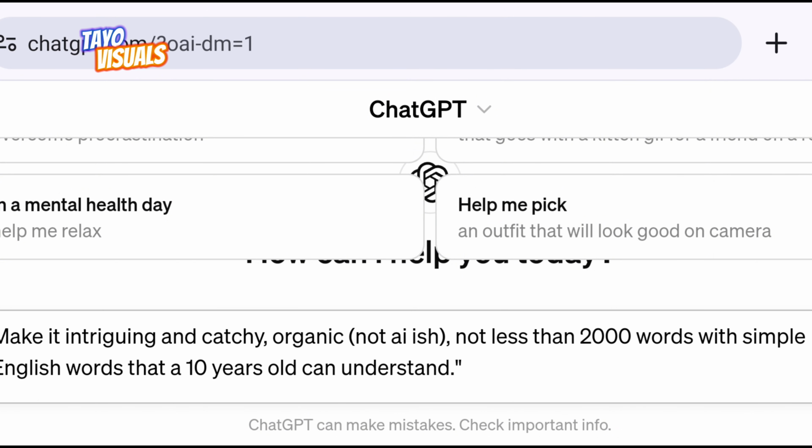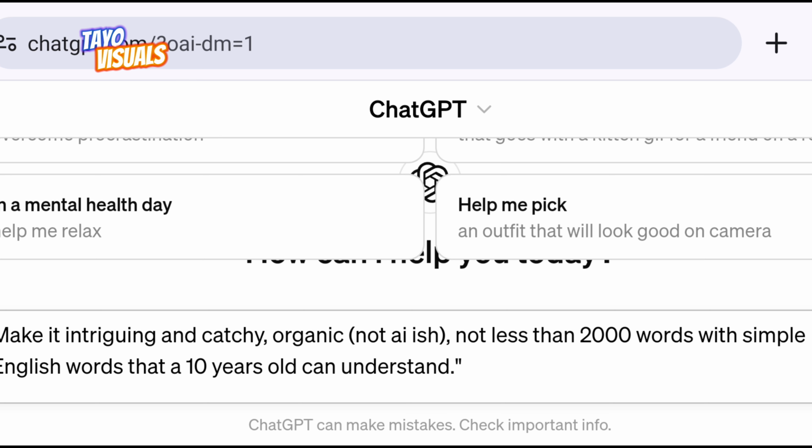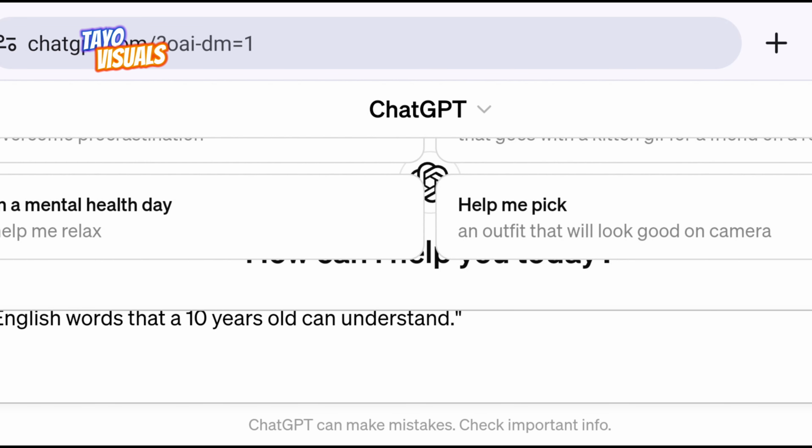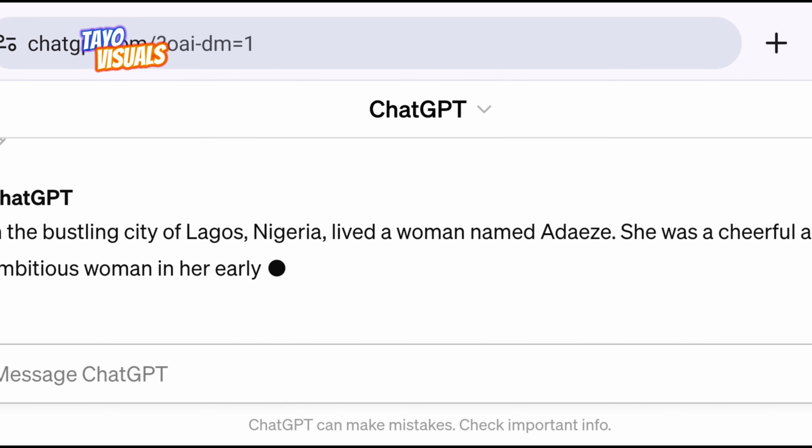So this is one interesting thing to always add. Make it intriguing and catchy, organic, not AI-ish, not less than 2,000 words with simple English words that a 10-year-old can understand. So this is my prompt. I'm going to input that.